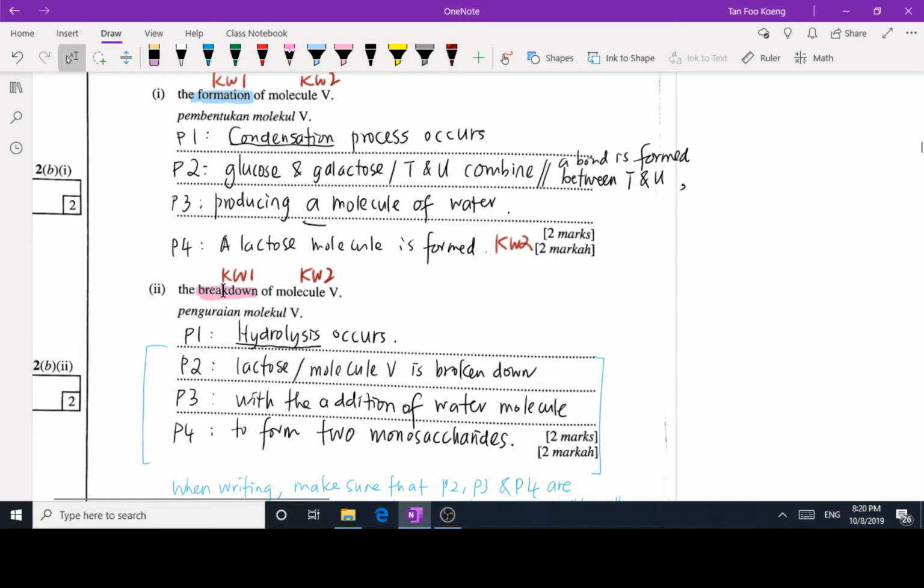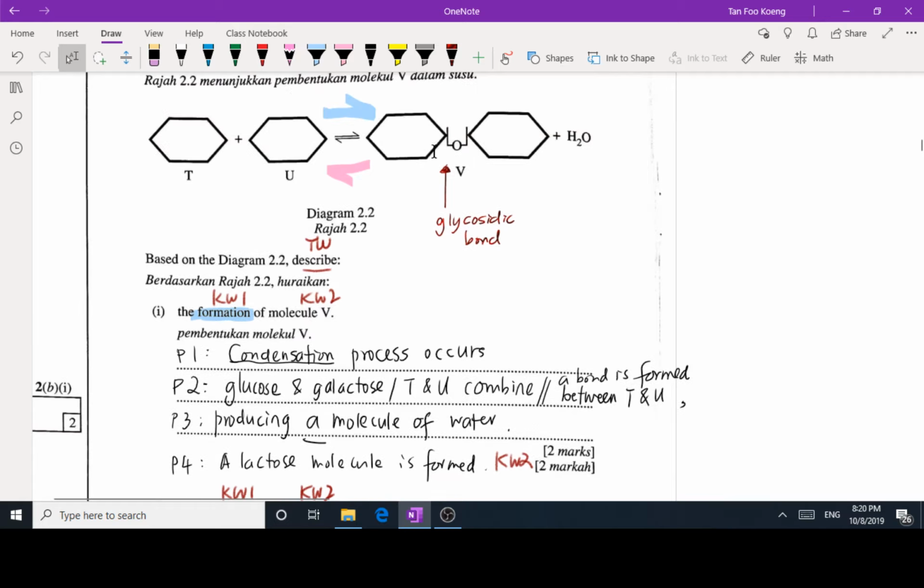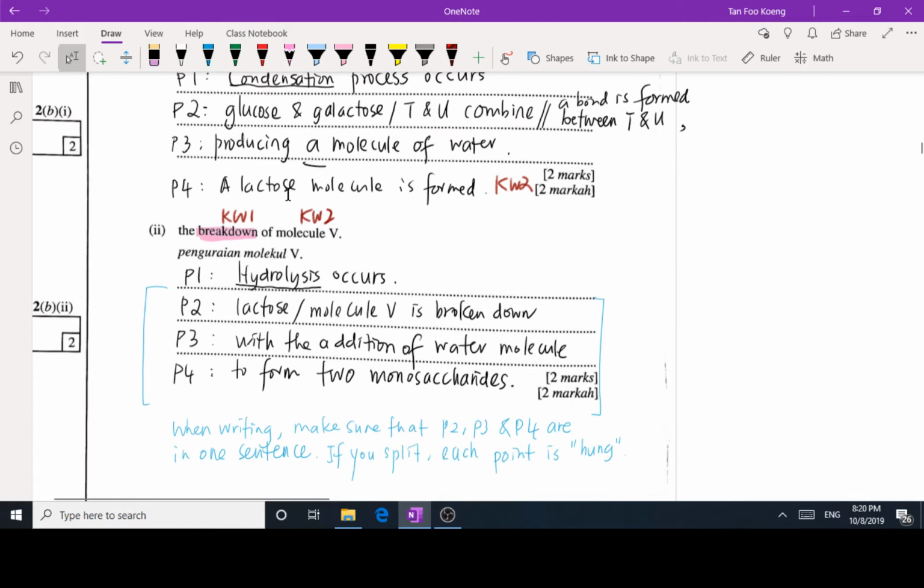Then number two, the breakdown of molecule V. This process is hydrolysis because we use a water molecule to break down the glycosidic bond to form one molecule of T and one molecule of U. So hydrolysis occurs. P2, P3, and P4 explain the hydrolysis process. The molecule V is broken down, or we say hydrolyzed, with the addition of a water molecule to form two monosaccharides, which are T and U.